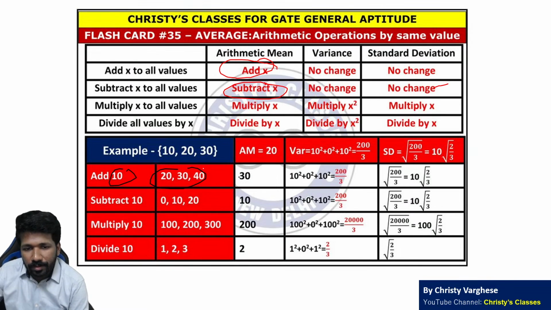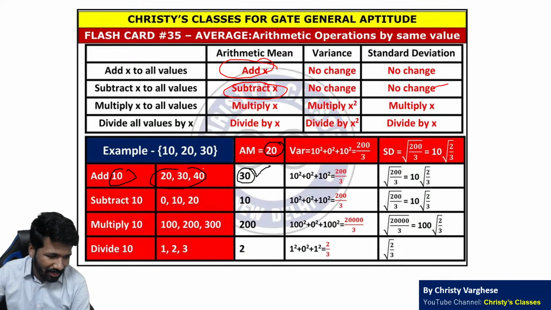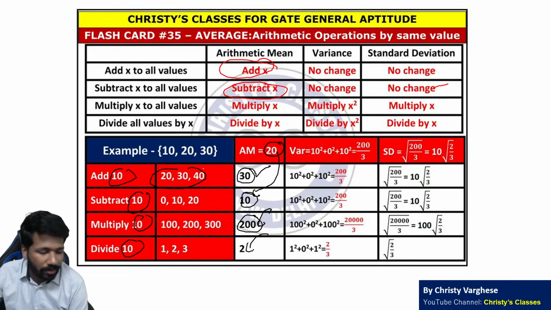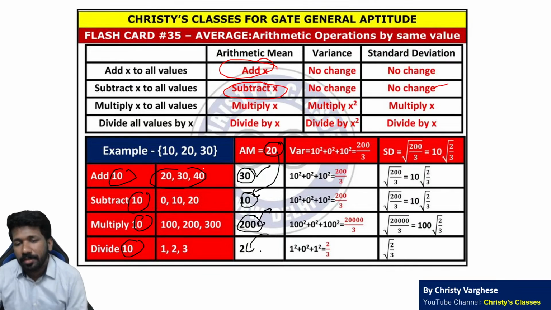If all values are added by a common number, say 10, then arithmetic mean instead of 30 will become 30 plus 10, 40. Similarly, if all values are subtracted by 10, arithmetic mean will be subtracted by 10. If all values are multiplied by 10, arithmetic mean will be multiplied by 10. If all values are divided by 10, arithmetic mean will be divided by 10.